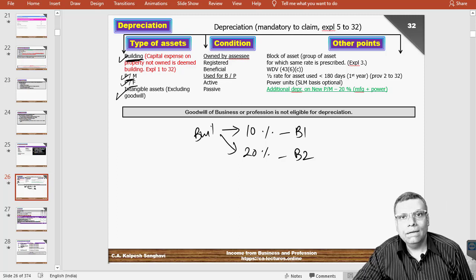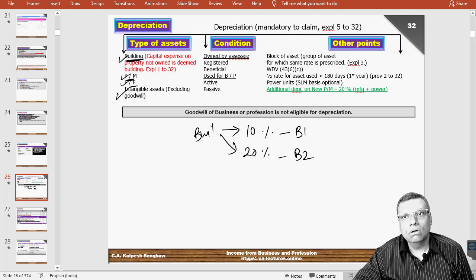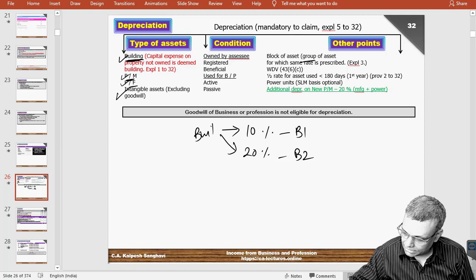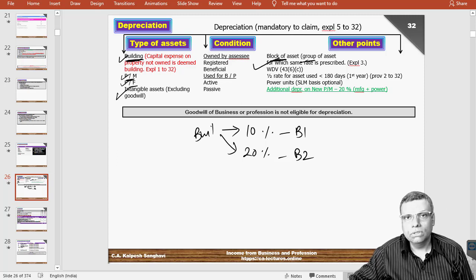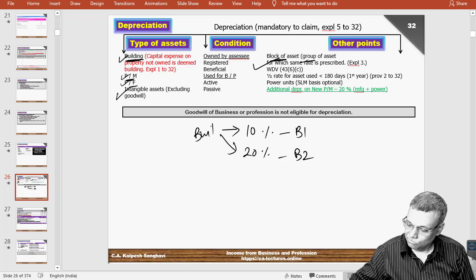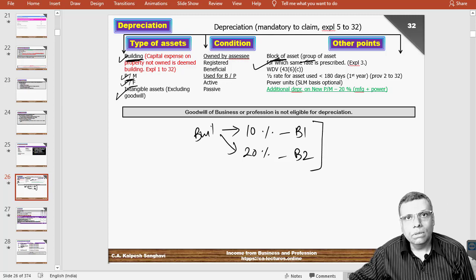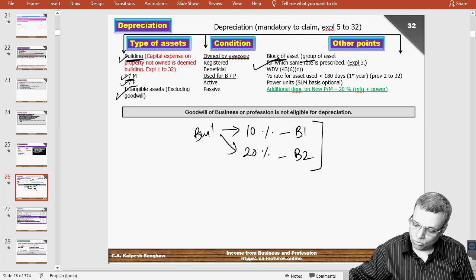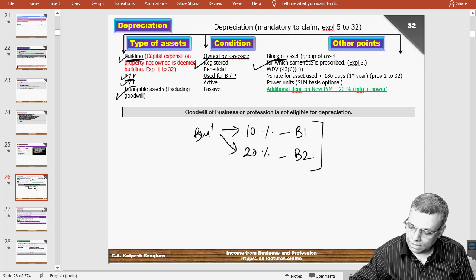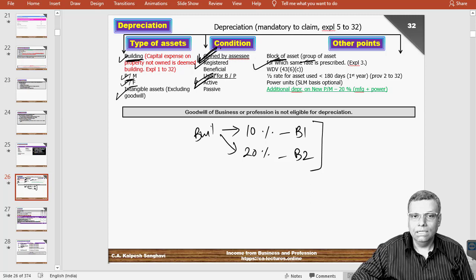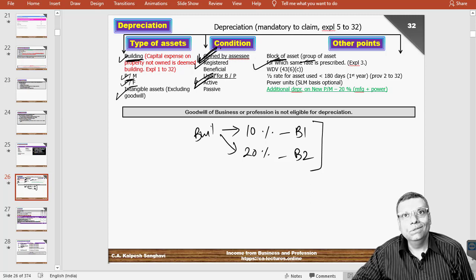So you have to keep on adding the assets into the block of assets, and on the block of asset, which is a group of asset basically, you will be eligible for the purpose of depreciation. So on the group of asset you will get it, and you will have to compute in a special method that I will explain to you in just some time. The basic condition is you should be the owner of the asset, and you should be the user of the asset. Two strong conditions: ownership and the usage.